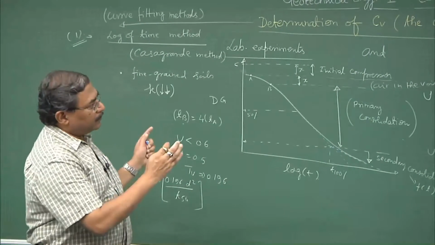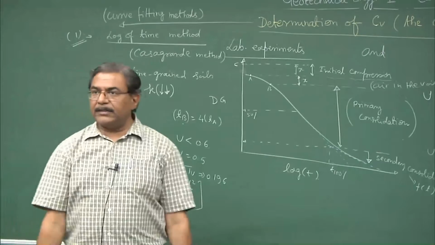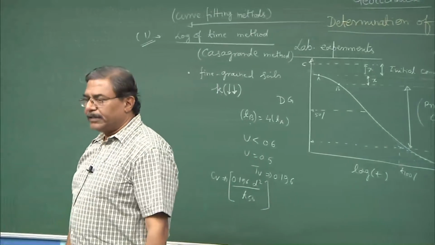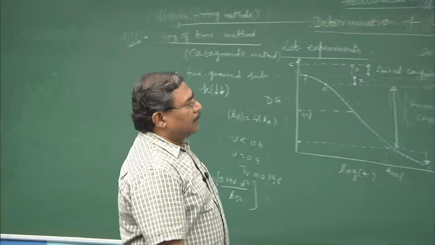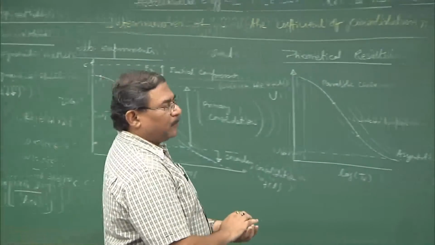All this is about one dimensional consolidation test, oedometer test. You get so much information from one dimensional oedometer test.